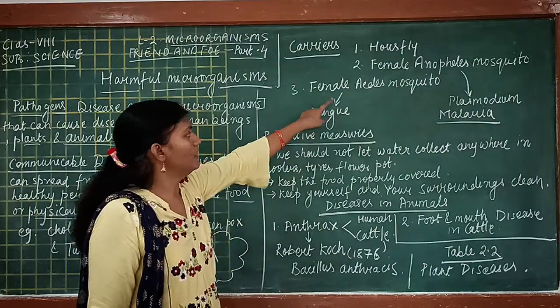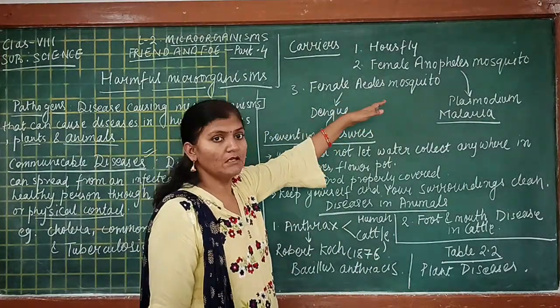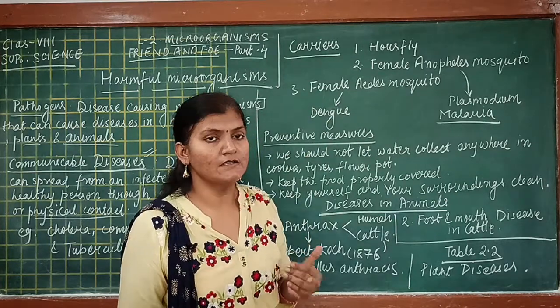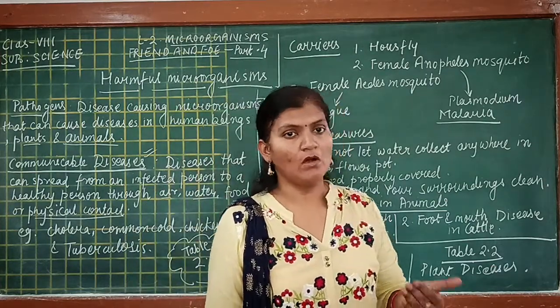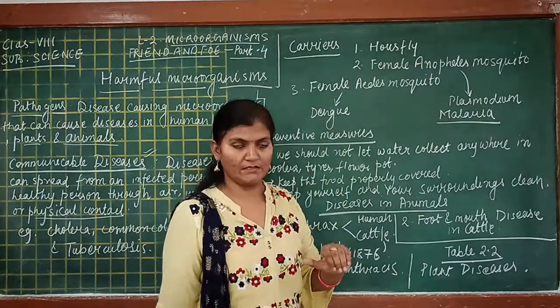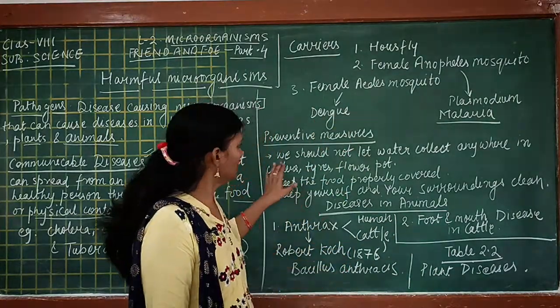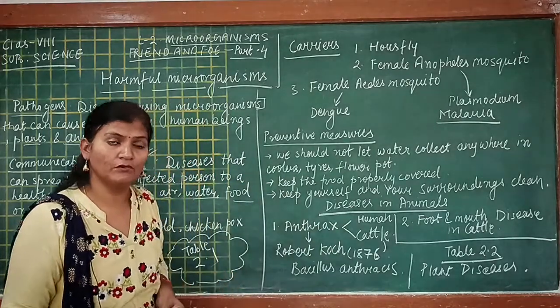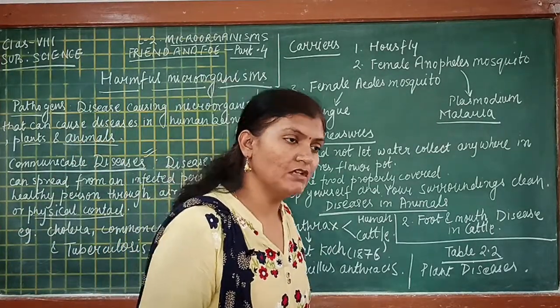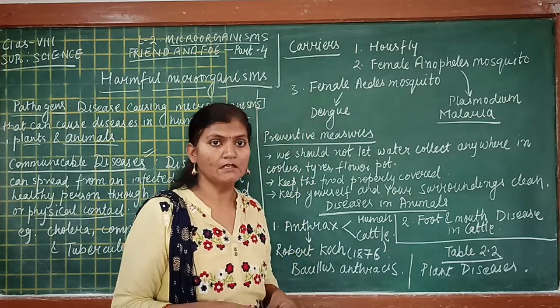Next one is the female Aedes mosquito. In a similar way, the female Aedes mosquito is responsible for a disease known as dengue because it is the carrier of the dengue virus. Now, here we should follow certain preventive measures so that we are safe from diseases.